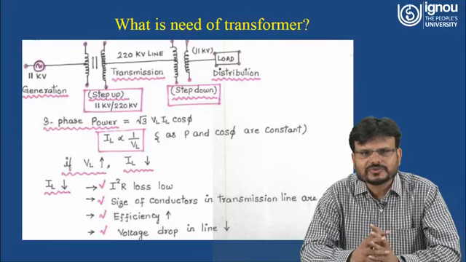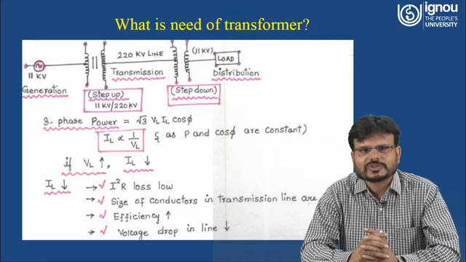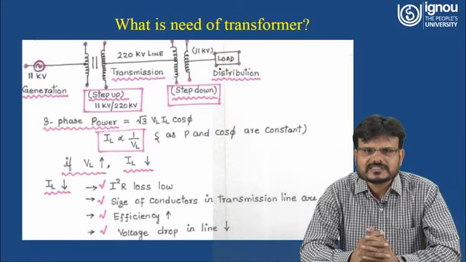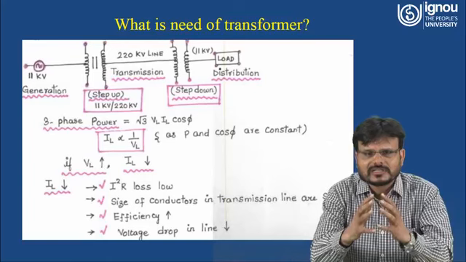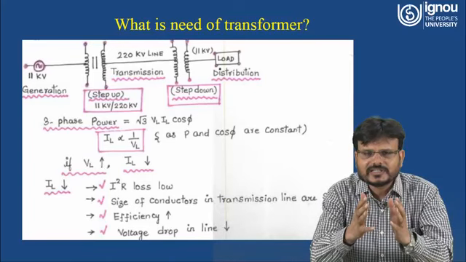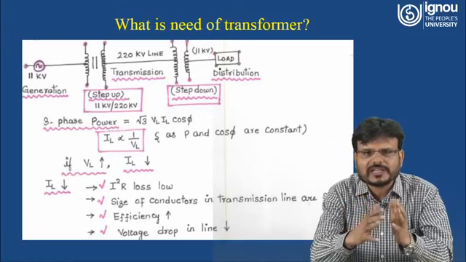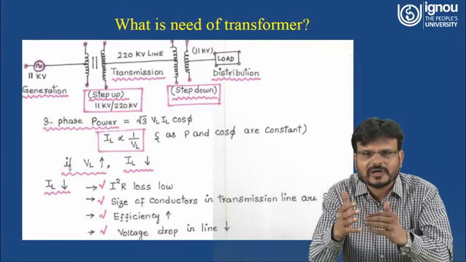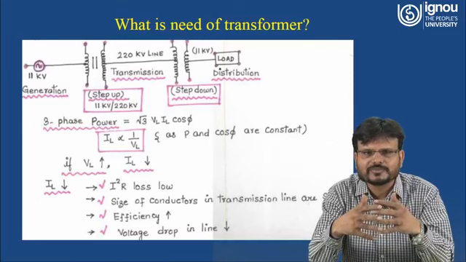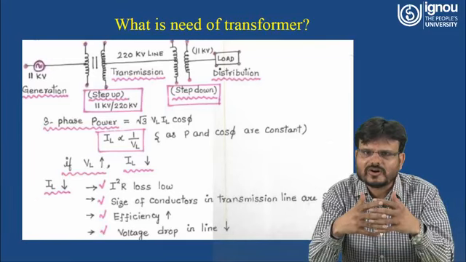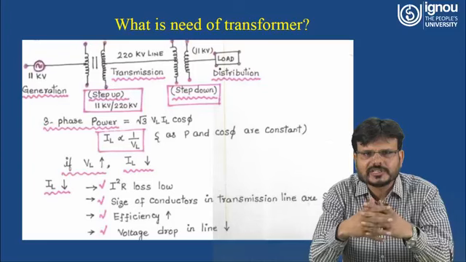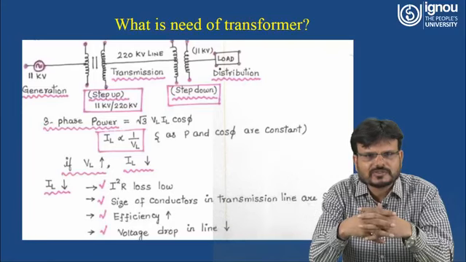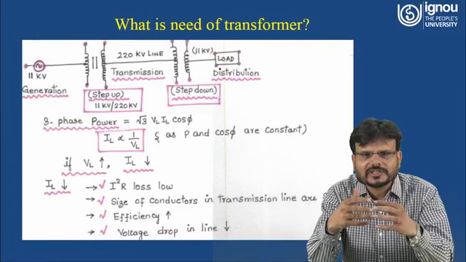As you know, three-phase power is equal to root 3 VL IL cos phi, where VL is the line voltage, IL is the line current, and cos phi is the power factor. Now, as the transformer is at the input side and the output side, power is constant. That means you cannot step up or step down the power. What you can step up and step down is the voltage or current. So as three-phase power is equal to root 3 VL IL cos phi, and power is constant and the power factor is also constant, what can you conclude here?